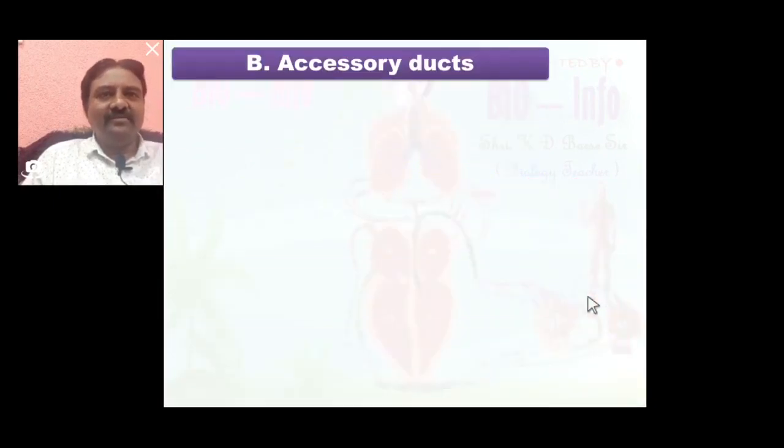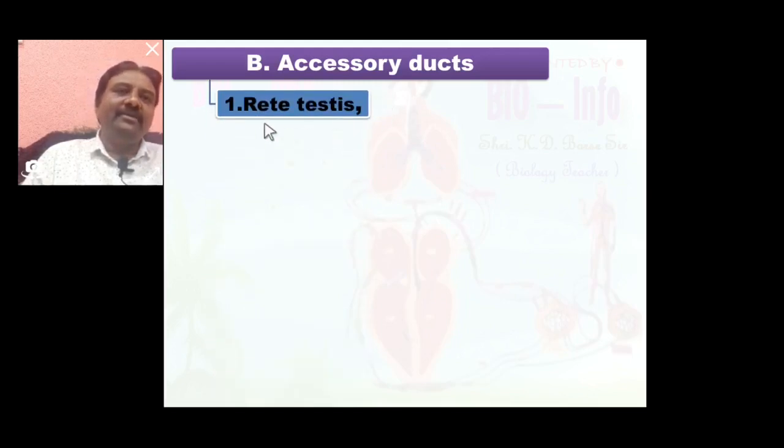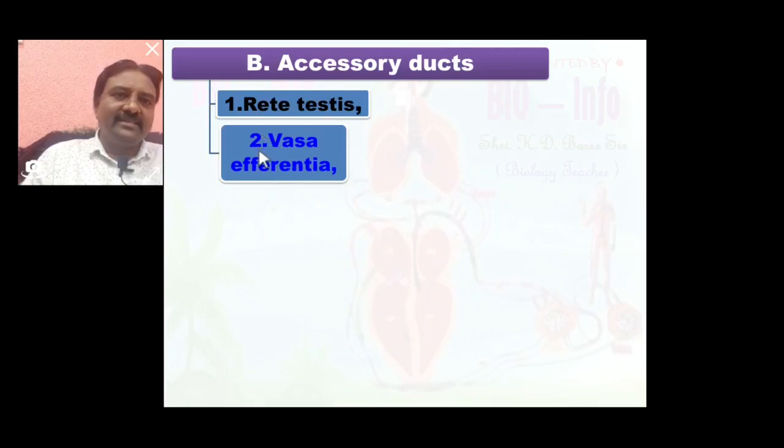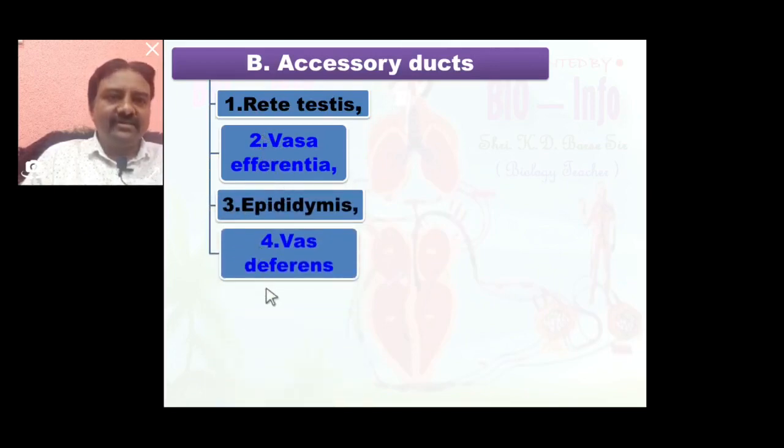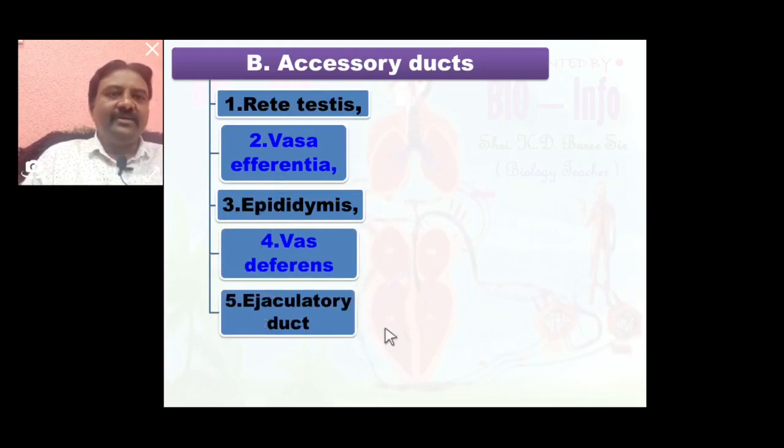The second most important part of the male reproductive system is the accessory ducts. You know that rete testis, vasa efferentia, epididymis, vas deferens, ejaculatory duct and urethra are the accessory ducts, seen one by one. Rete testis, vasa efferentia, epididymis, vas deferens, ejaculatory duct and urethra.